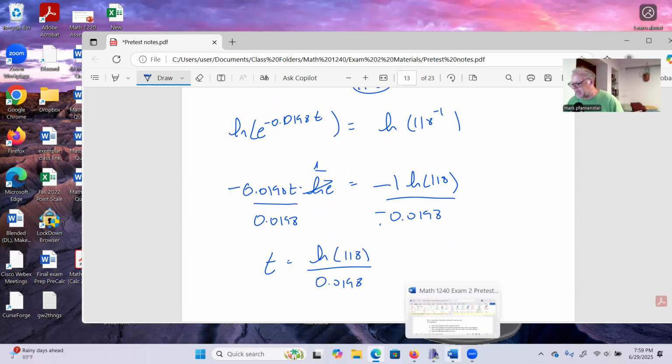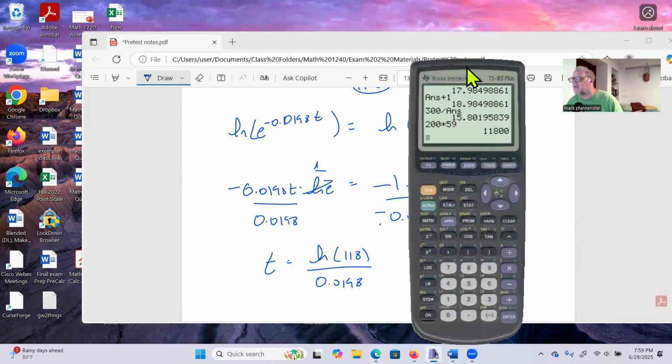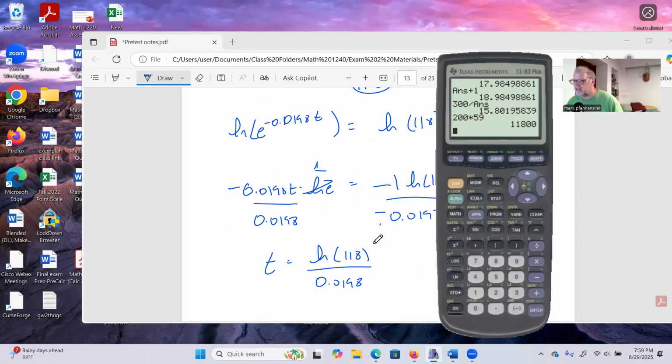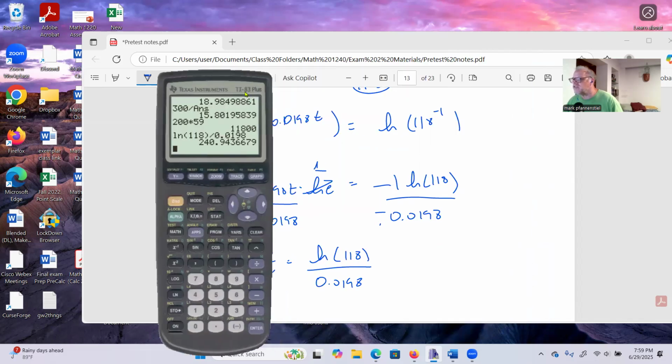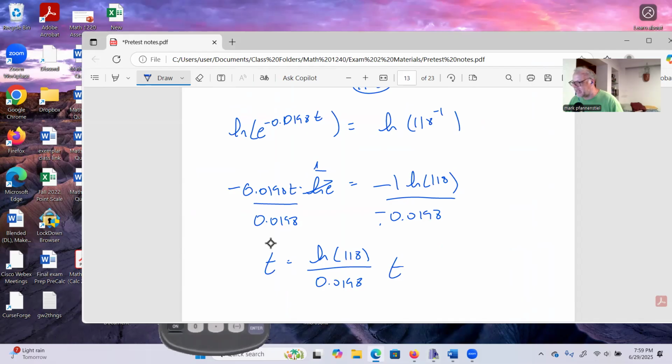We'll type that in the calculator and see what we end up with. Okay, so we have the natural log of 118 divided by 0.0198. And then fingers are crossed. And it looks like we have about 241 minutes. So T is 241 minutes, rounded to the nearest minute.